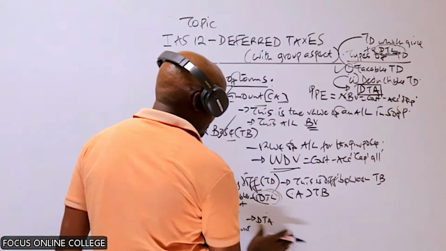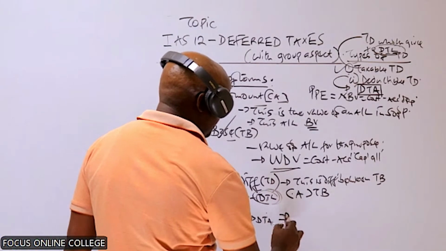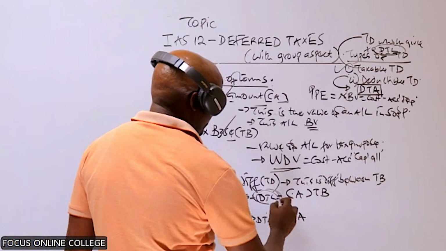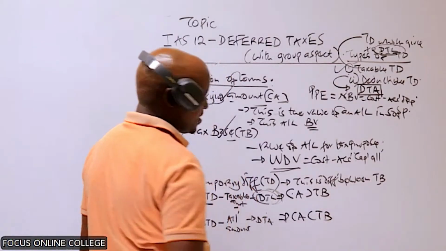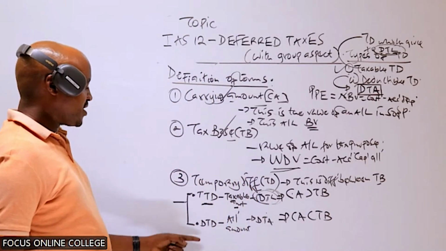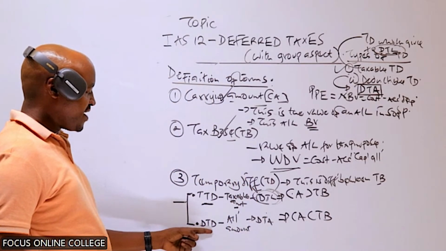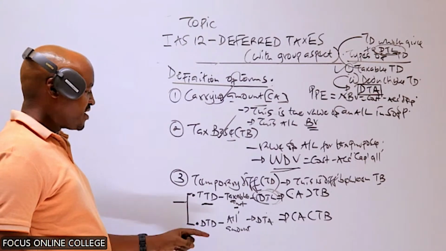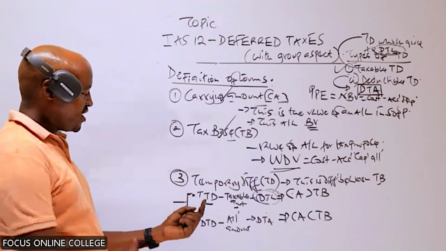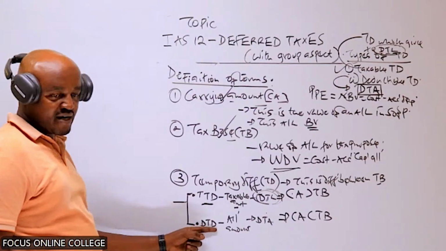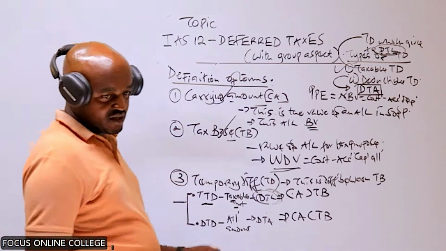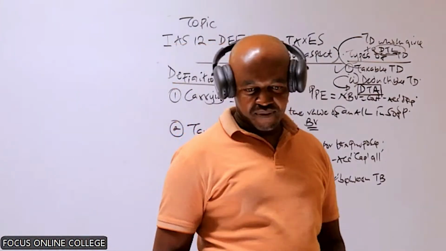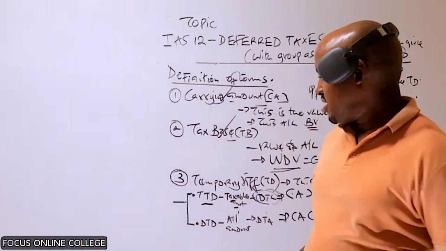But on the other hand, if the carrying amount of the company's net asset is less than the tax base, it will give rise to a deductible temporary difference.